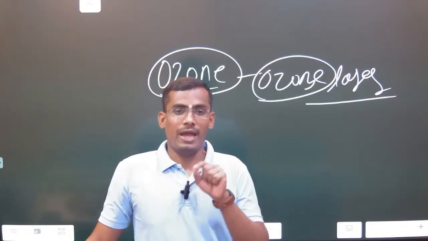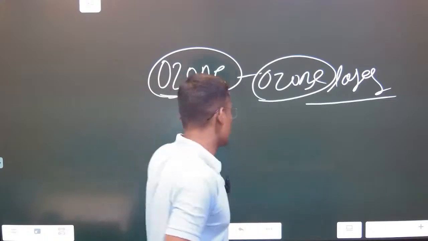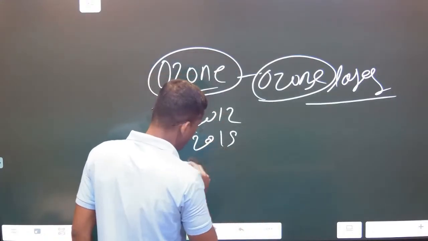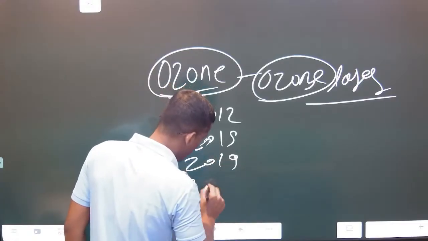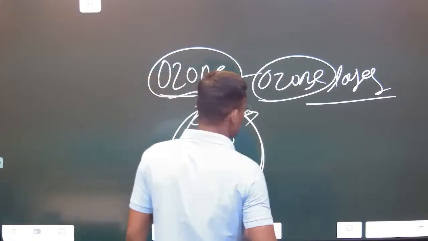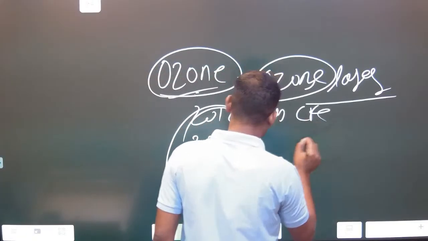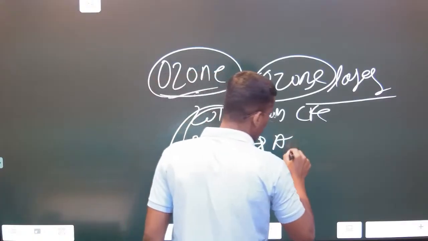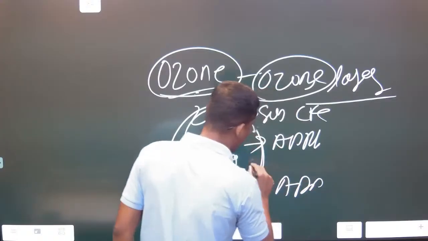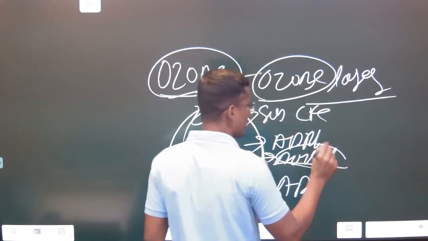Ozone day. And in around 2012, 2013, 2015 and 2019, in these years UPSC asked about the substance chlorofluorocarbon, also applications of chlorofluorocarbon, and the Montreal Protocol related to this.